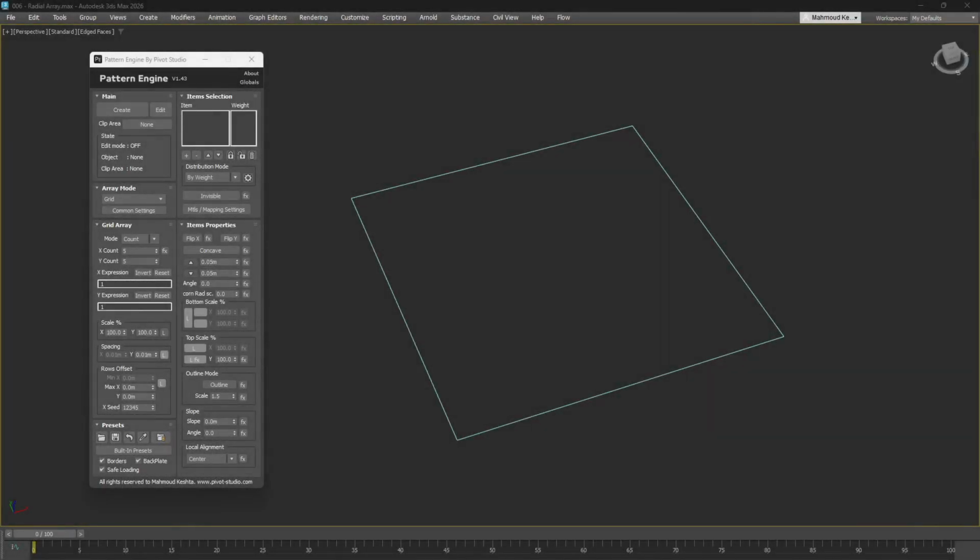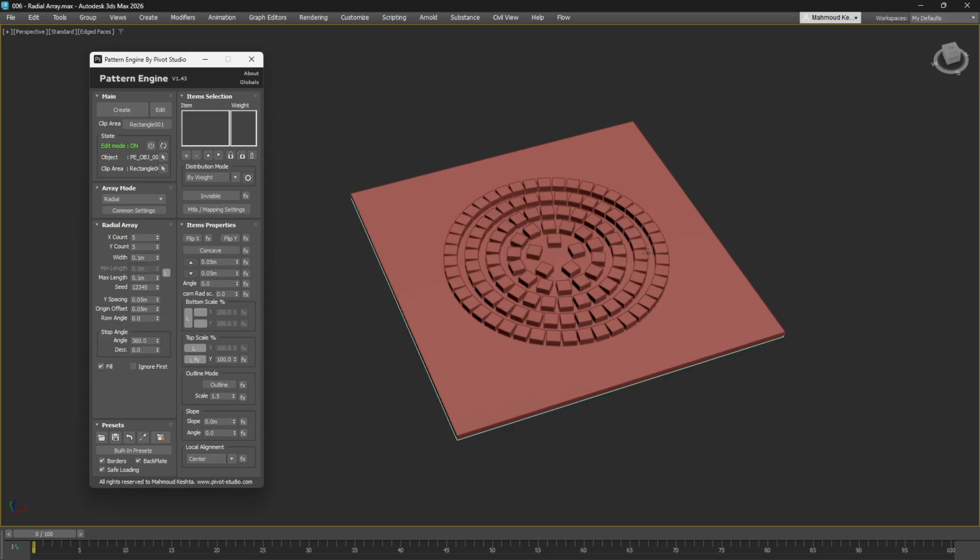Hi everyone. In this video, we'll discuss the radial array mode, which is designed to distribute items in a circular pattern. To start, select the clip area and then click Create. Set the array mode to radial. Simply put, this tool arranges items in a pattern of circular rings.